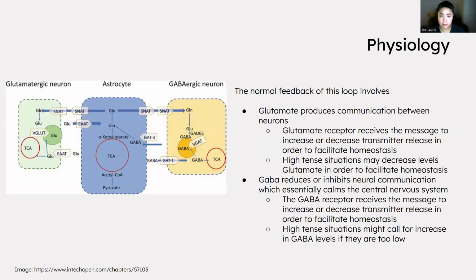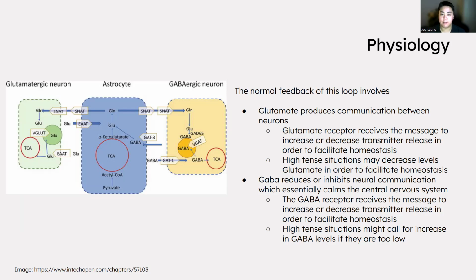Now, with the actual physiology of it, in a normal feedback loop, we have two different receptors that work together to keep the homeostasis of this. First, we have glutamate, and this produces communication between neurons. Glutamate is also known as the excitatory receptor. And so the glutamate receptor receives a message to increase or decrease the transmitter to release glutamate in order to facilitate the homeostasis.